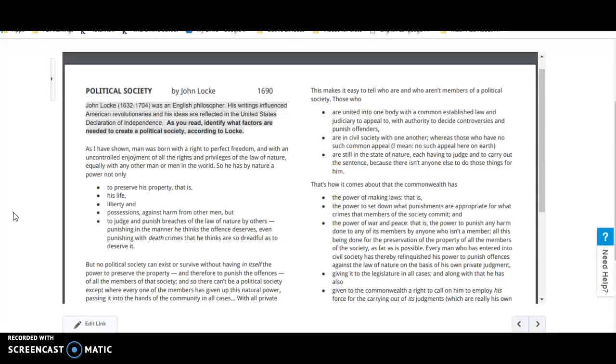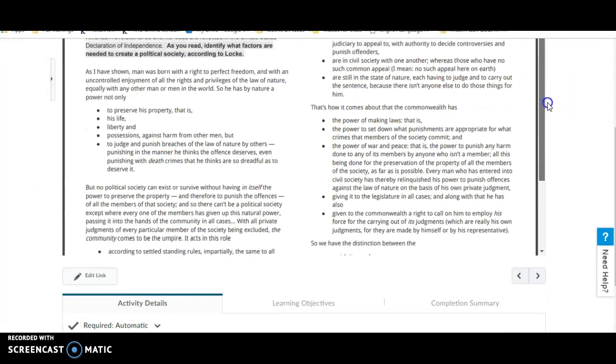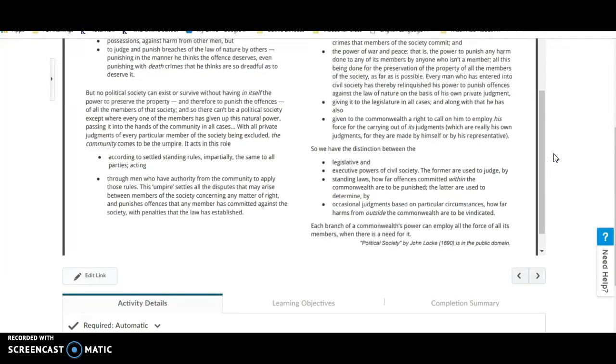But no political society can exist or survive without having in itself the power to preserve the property, and therefore to punish the offenses of all the members of that society. And so there can't be a political society except where every one of the members has given up this natural power, passing it into the hands of the community in all cases.